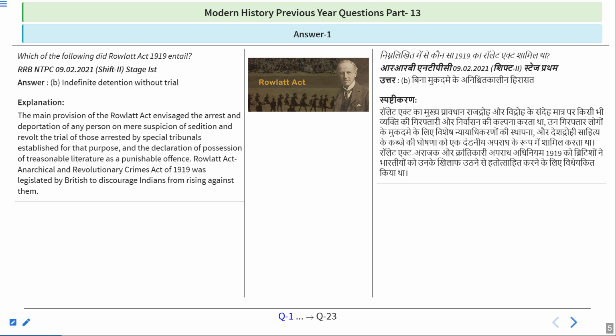So this act was brought into India after the First World War, as the First World War was ended, and Indians were in hope that there would be something good for them as they have helped the Britishers. But in respect of the help, we got the Rowlatt Act, under which any person who is doing anything against the British government at that time will be charged and punished without any trial. And one more thing that you can add into that, a lot of leaders in Punjab and other regions were arrested on the basis of this Rowlatt Act. So remember, the answer is indefinite detention without trial.